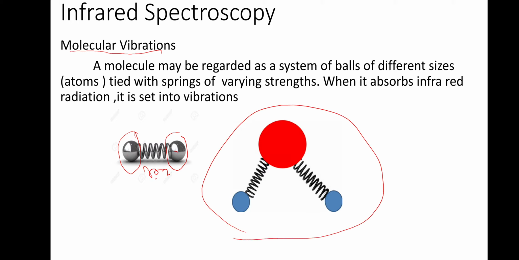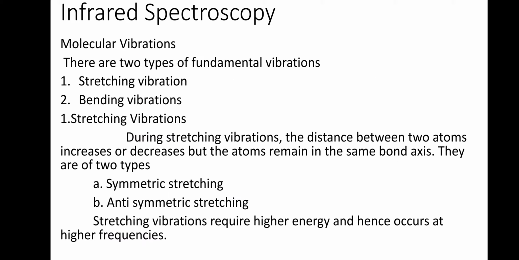This is a triatomic molecule. You have a central atom, here an atom, and here another atom, so atoms 1, 2 and 3. These are connected by two springs, and these springs will have different strengths. Based on their strength, it undergoes vibration. When you take molecular vibration, there are two types of fundamental vibration. One we call stretching vibration, and one is bending vibration.